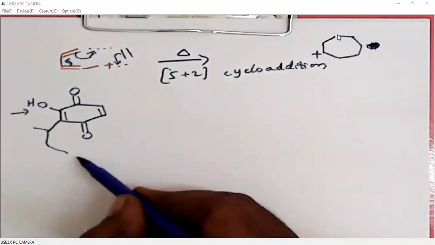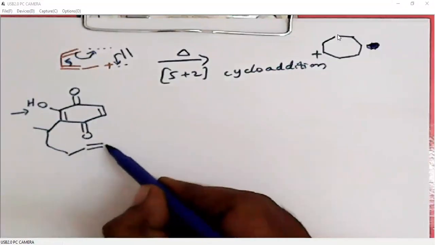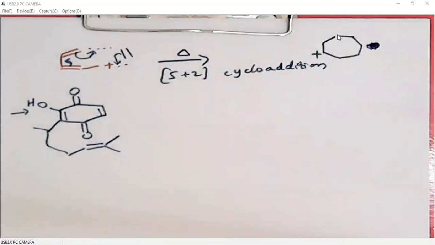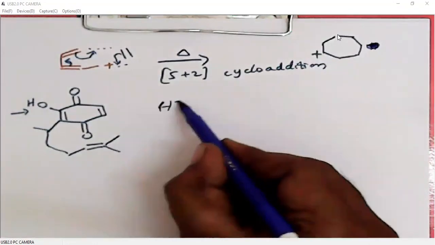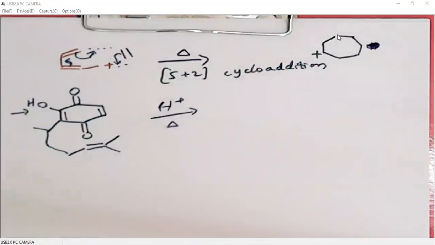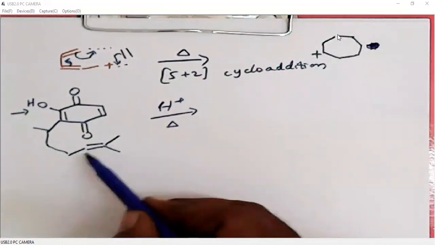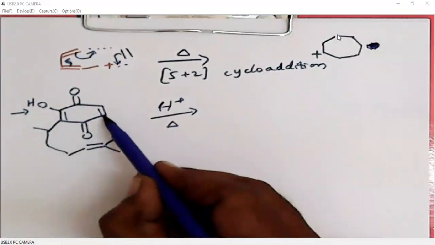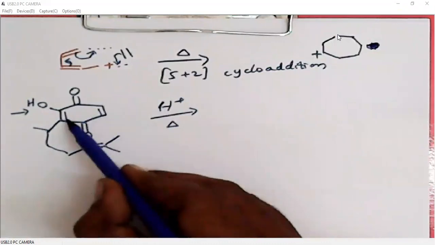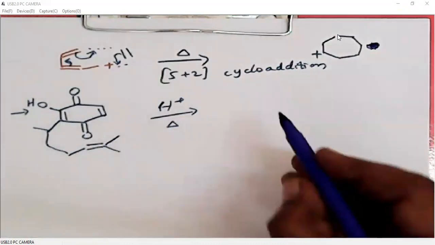So the thought behind this is very nice, and the particular system is also constructed very nicely, so that under acidic conditions it undergoes a 5+2 cycloaddition. So this is the dipolarophile. Under acidic conditions it becomes a 5-membered system.